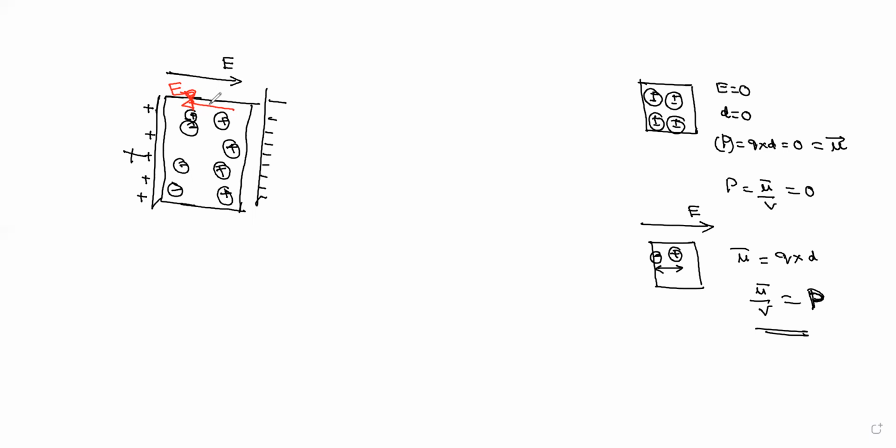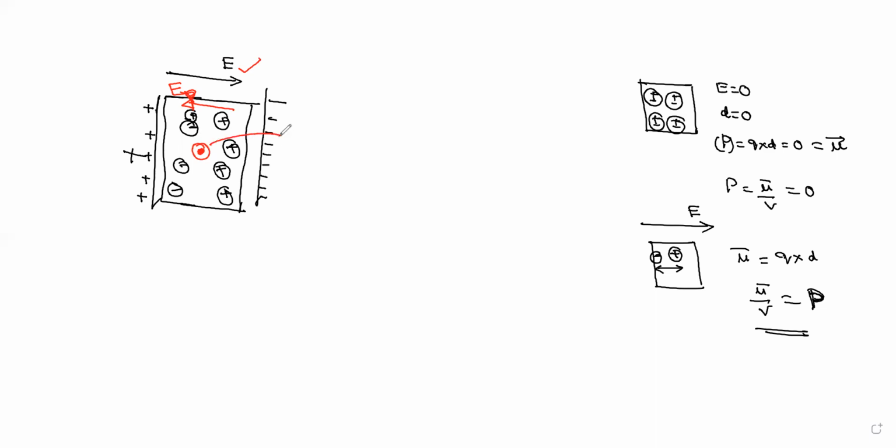So therefore, when you take any atom of the dielectric material, it is not only influenced by the external electric field, it is also influenced by the electric field caused by the dipoles. The resultant electric field on this particular atom is called the local field.